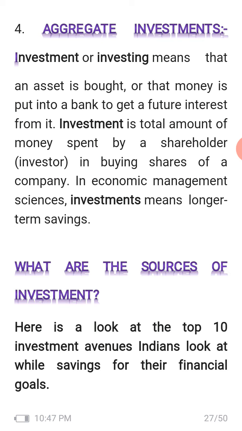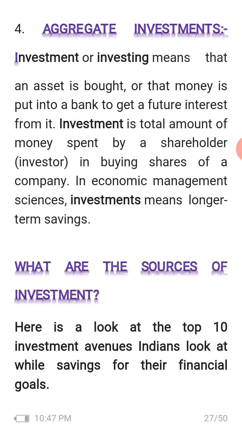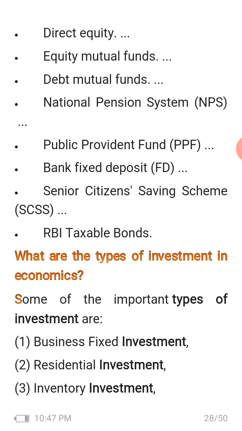That is the investment. What are the sources of investment? There are direct equity, mutual funds, debt mutual funds, National Pension System (NPS), PPF (Public Provident Fund), bank fixed deposits, what I have already explained to you, FD, senior citizen saving schemes, RBI taxable bonds, right? So these are the sources of investment, right?